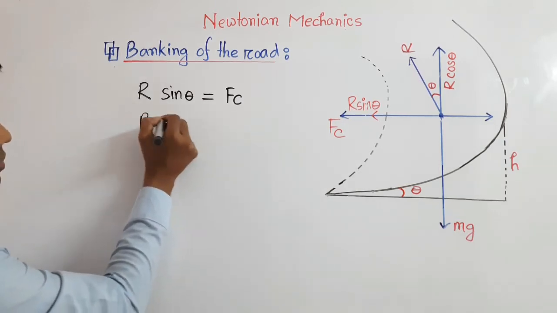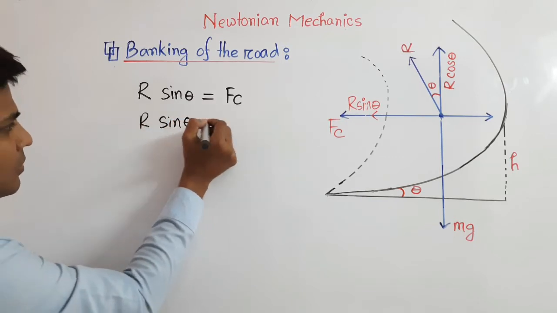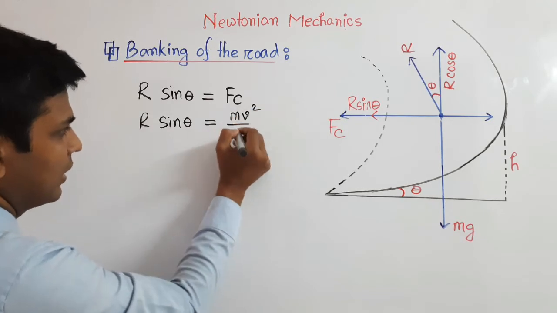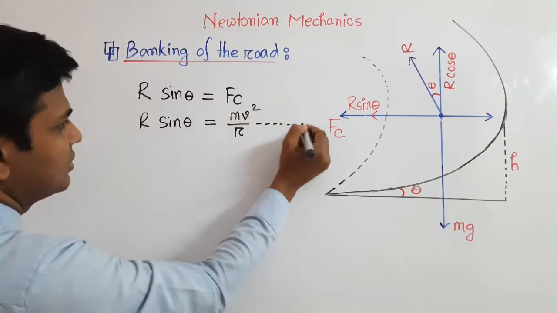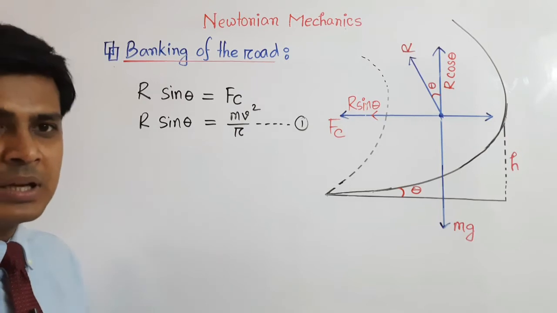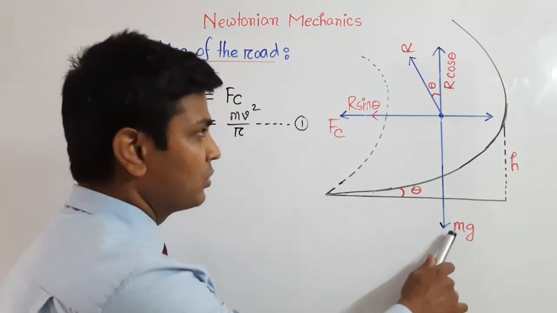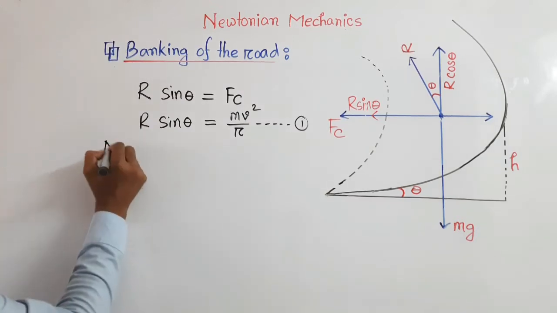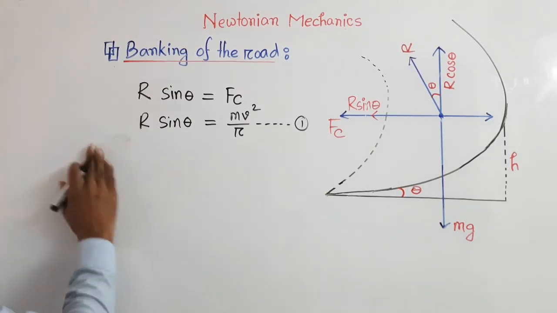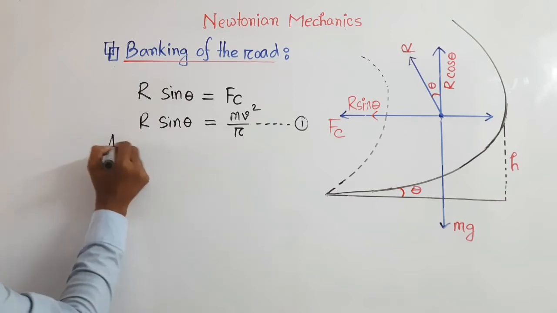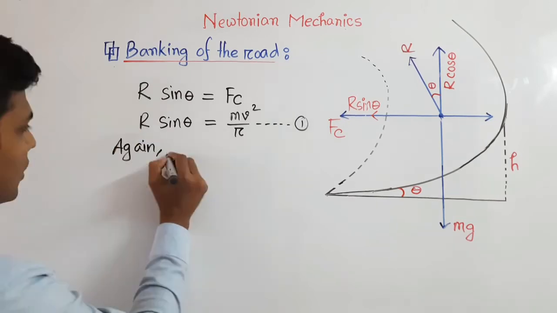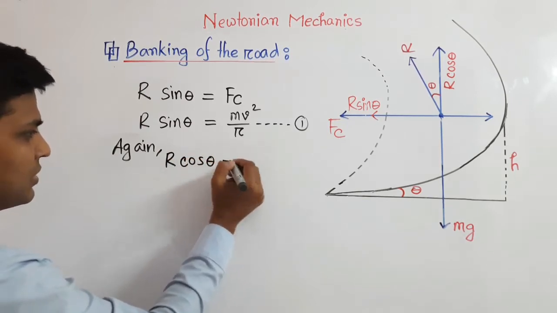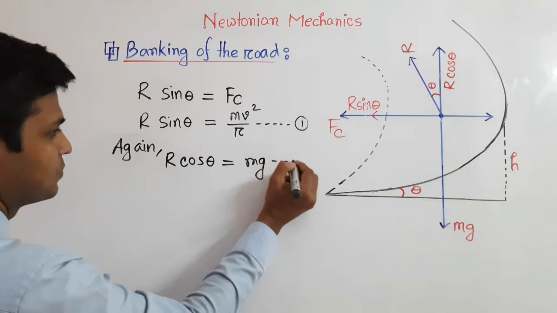So in place of the centripetal force we can write mv square divided by r. Let's consider this is equation number 1. And here you can see the weight of the body is equal to the component of the reaction force. So we can write again r cos theta equals weight mg.